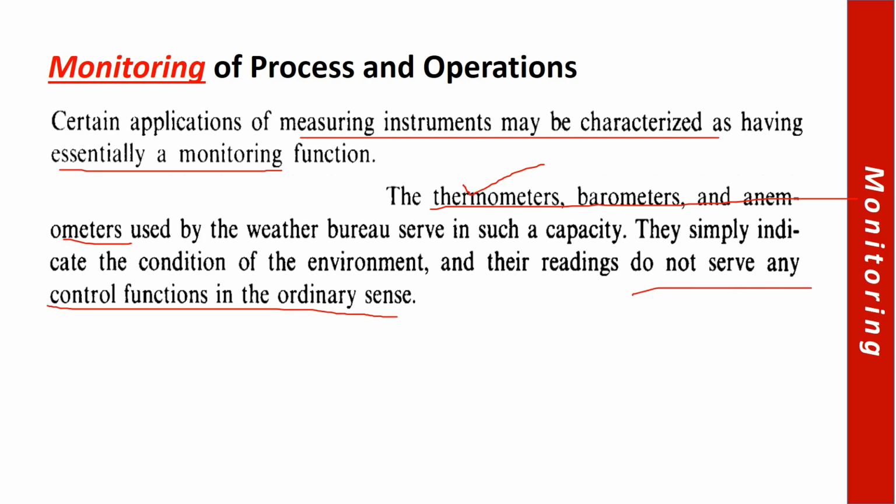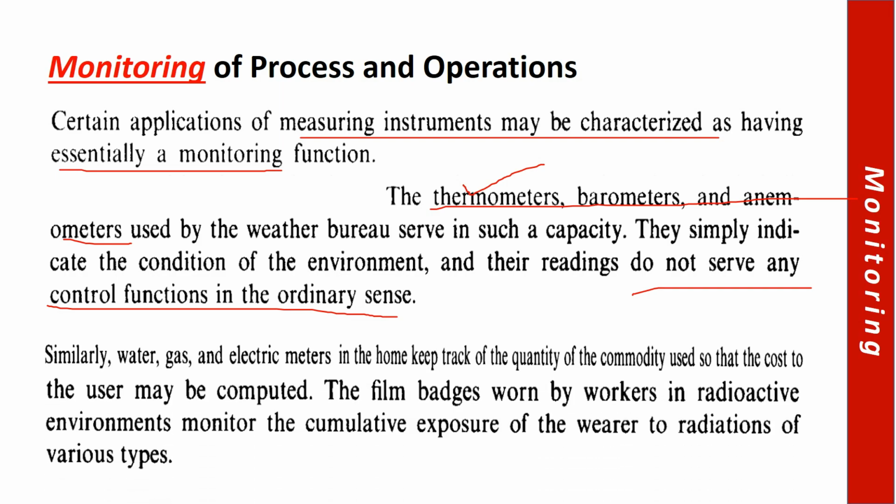So first, monitoring of process and operations. The basic function here is that the measuring instrument is used essentially for monitoring purposes. It can be used only for a monitoring function, such as the weather bureau having thermometers, barometers, and anemometers, where they find the temperature, pressure, humidity, and speed of the air.